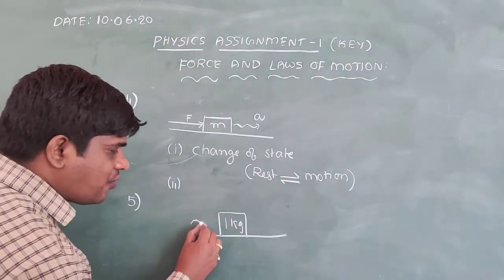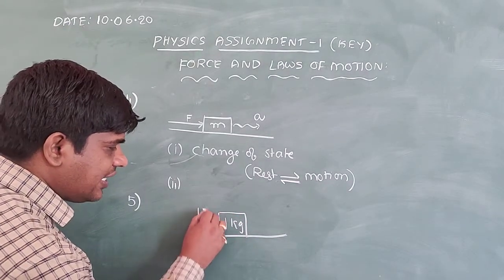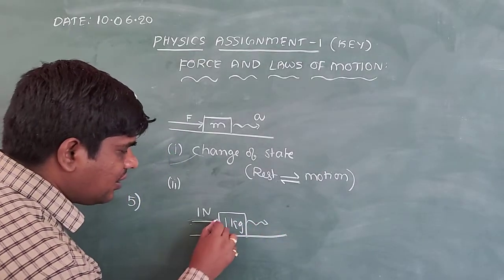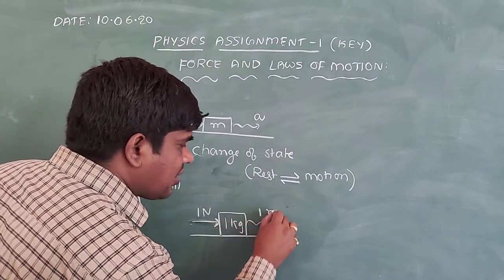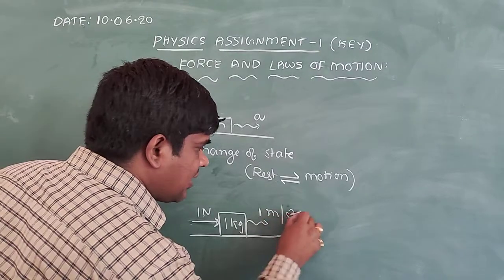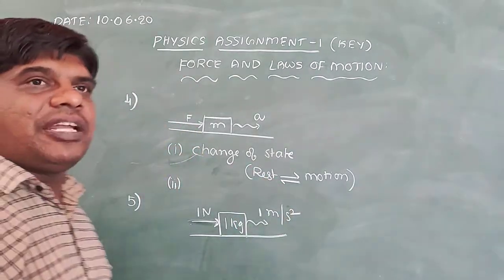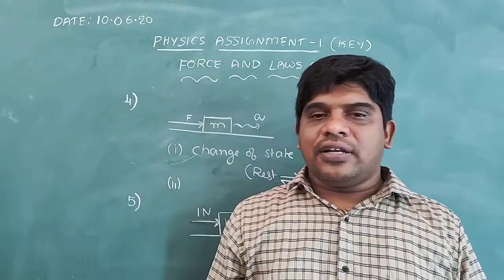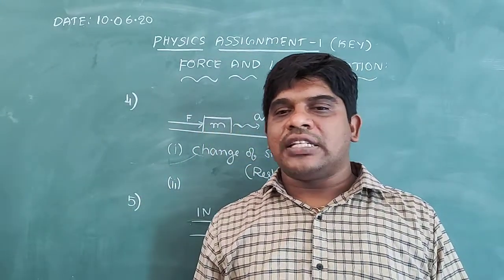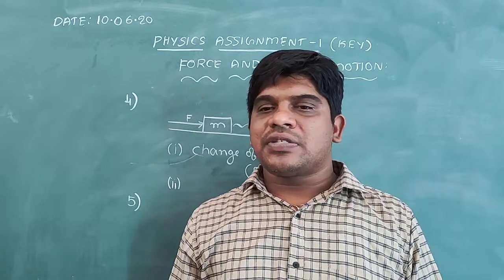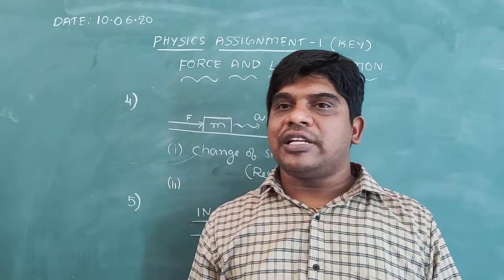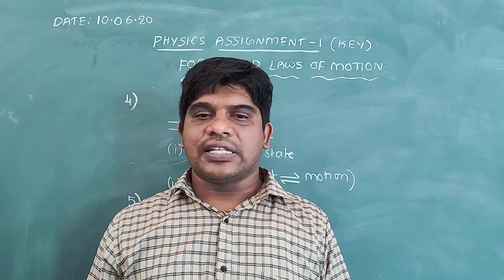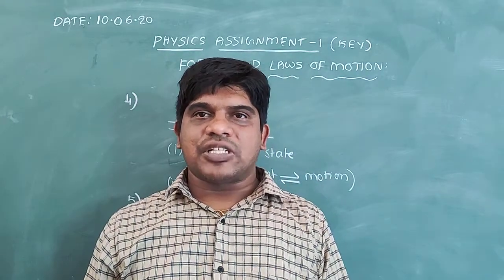When we apply a force of 1 Newton on the body, the body starts accelerating with 1 meter per second square. Once again I will repeat: 1 Newton is the magnitude of force which produces an acceleration of 1 meter per second square in a body of mass 1 kg.